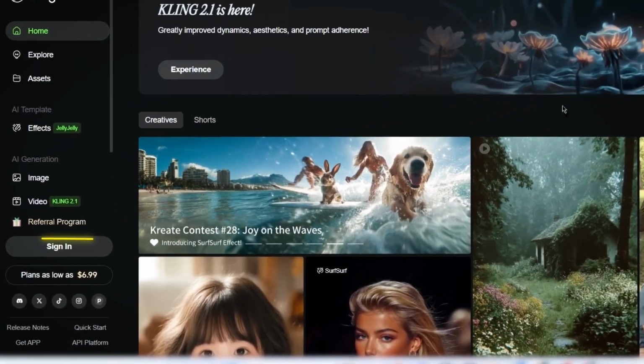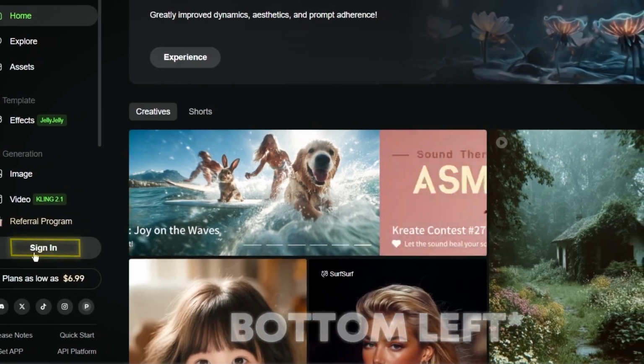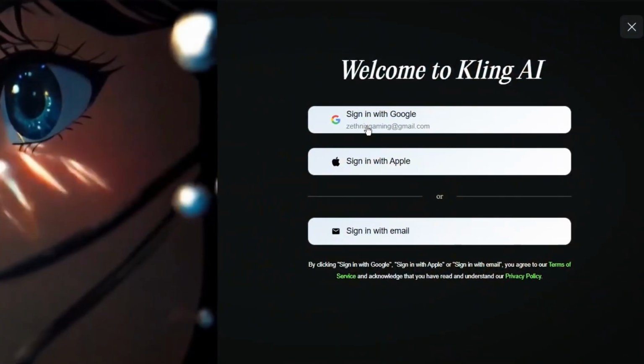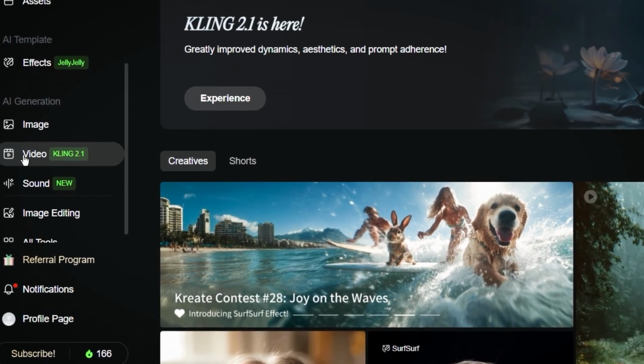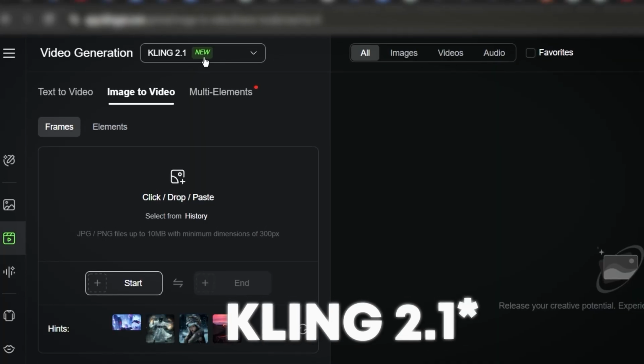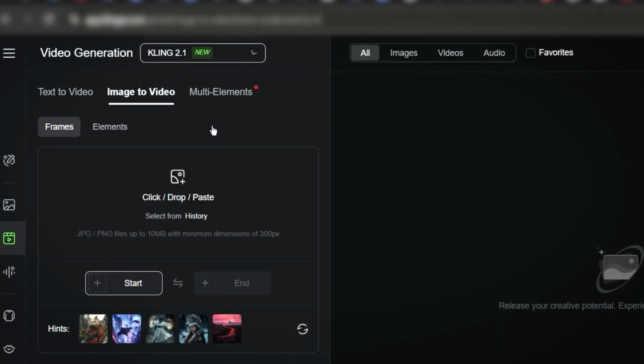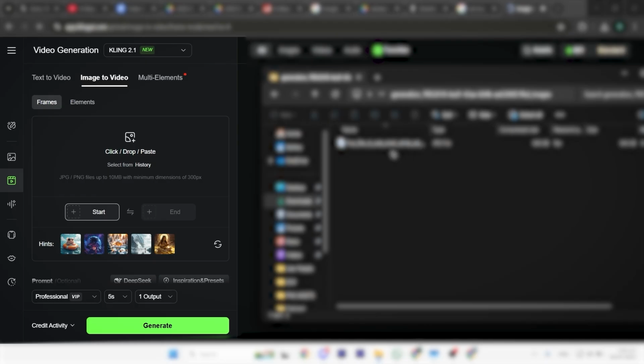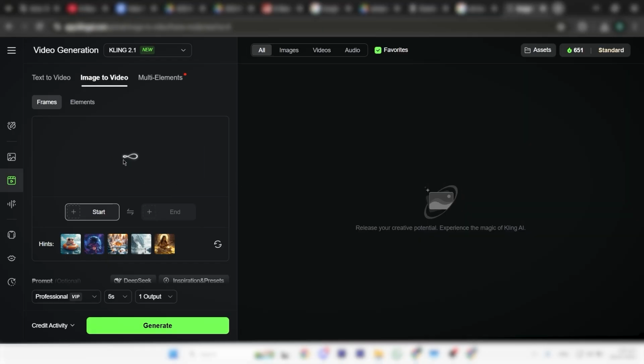Go to the website and click on create on the top right corner, and then create an account so you can get started. After that, what you will want to do is click on video generation and select Kling 2.0, which is their new model for more realistic videos. Now simply upload the image and you are left with writing the prompt.